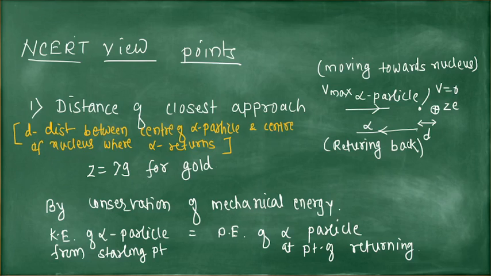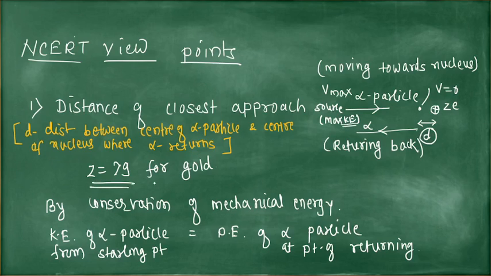Suppose the alpha particle coming from the source has maximum kinetic energy, then this distance becomes small, because due to maximum kinetic energy it reaches near the nucleus. So this distance is not constant, it depends on the kinetic energy. The distance d depends on the initial kinetic energy which is given to the alpha particle.